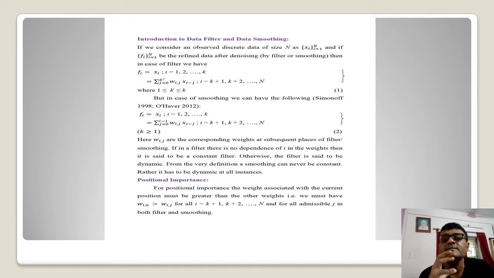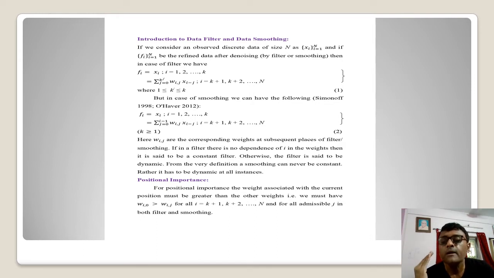So let us consider a discrete data of finite size, say capital N, expressed in the form of xi within brackets, i from 1 to n. That means the discrete data are given serially as x1, then x2, up to xn. And let us suppose in parallel that the refined data in the process of denoising, either by filter or by smoothing, are expressed in the form of fi, i from 1 to n. So it is expressed as f1, f2, up to fn.